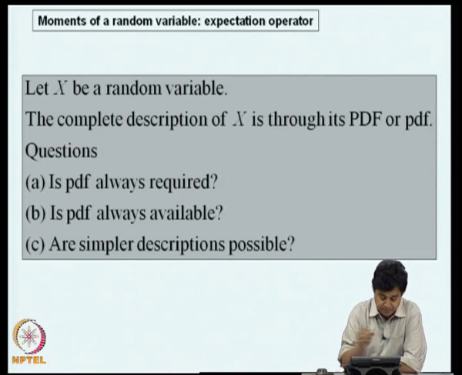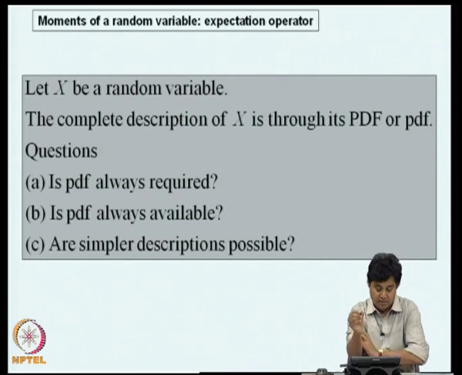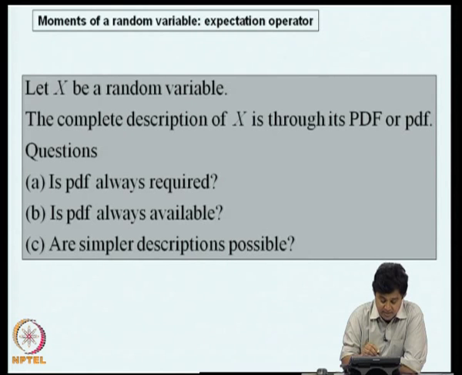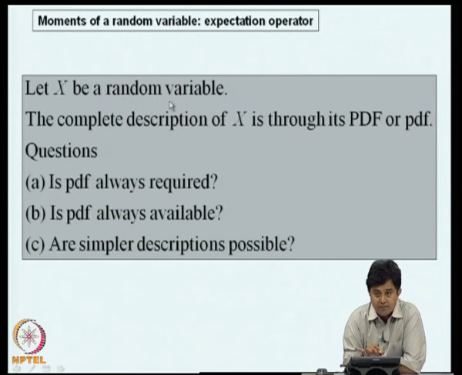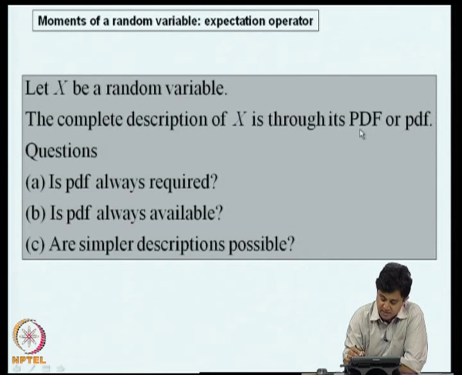Okay. Now, we will ask this question. Let us consider a random variable x. We will ask the question, what constitutes the complete description of this random variable? We have answered this question. For complete description of x, we need to specify its probability distribution function or its probability density function.